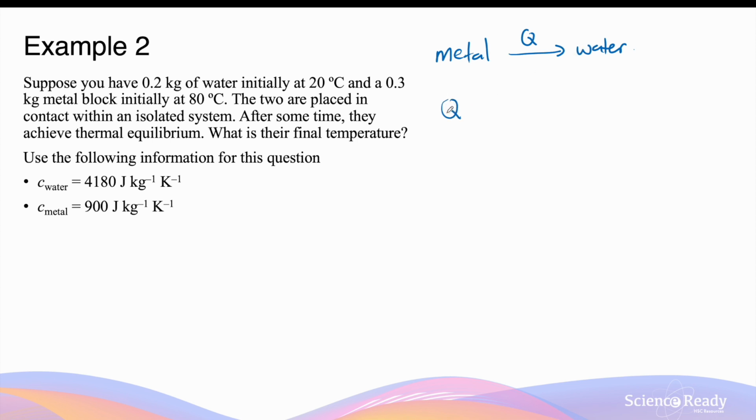The energy released by the metal is given by minus Q, as it is being released, equals the mass of the metal of 0.3 kilograms multiplied by its heat capacity of 900 joules per kilogram and the changing temperature. So this will be the final temperature, which we're trying to work out, minus the initial temperature of the metal, which is 80 degrees Celsius.